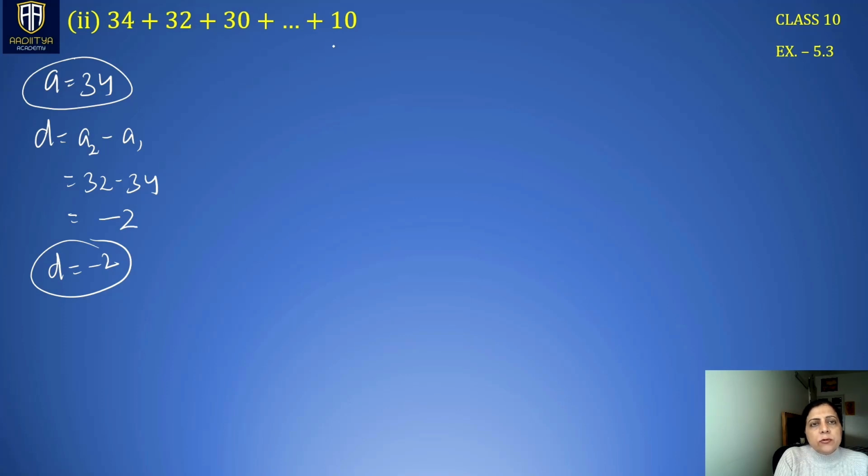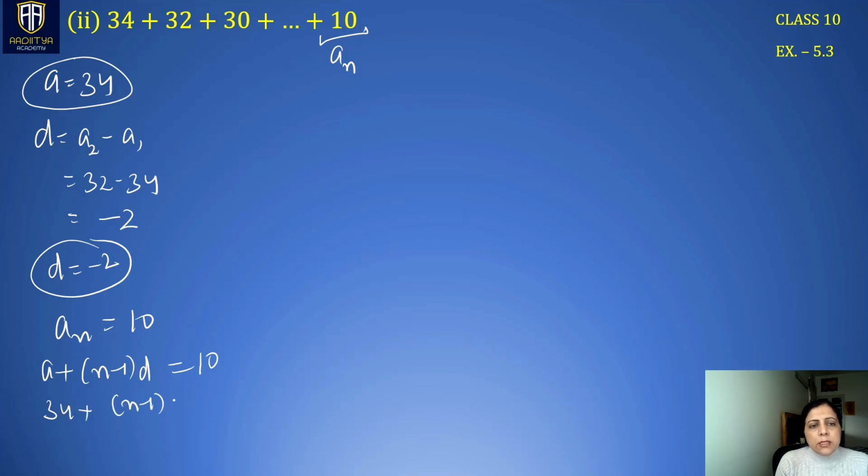For that, if this is the last term, we have to take this as an. Now we have to find n for this. That means an is 10. So the value of an is a plus n minus 1 d, which is 10. Now a is 34, d is negative 2.